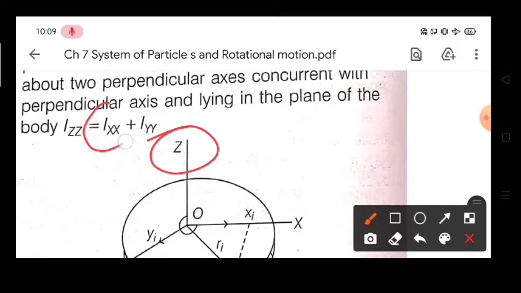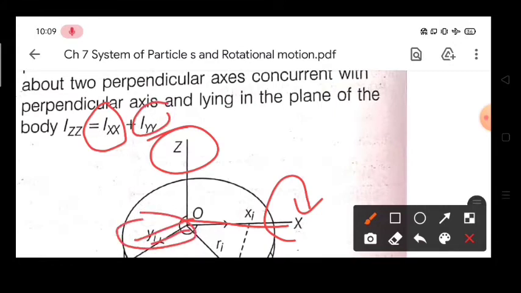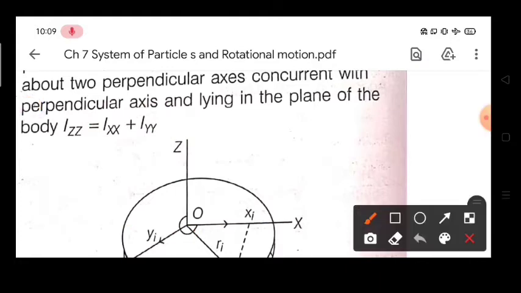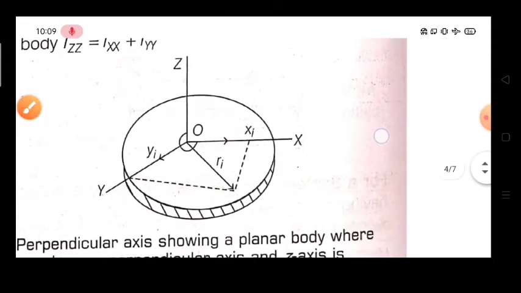Similarly, Ixx is what? That is the moment of inertia of the body if it is rotating about the x axis. And Iyy is what? The moment of inertia of the same body if it is rotating about the y axis. So it is saying that Izz equals Ixx plus Iyy. So understand how we can say that.